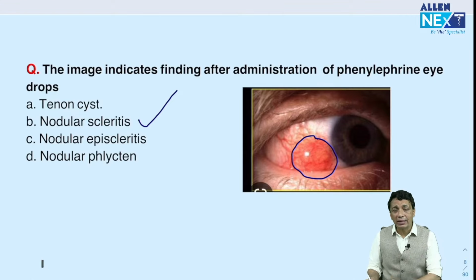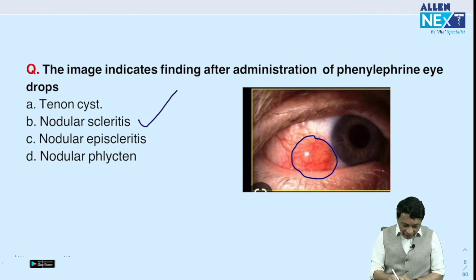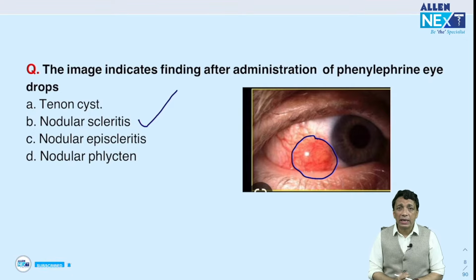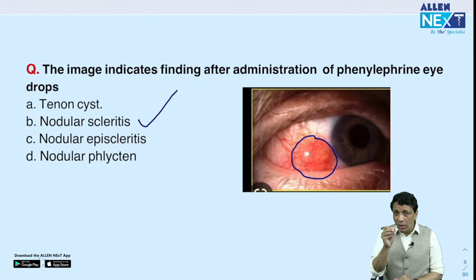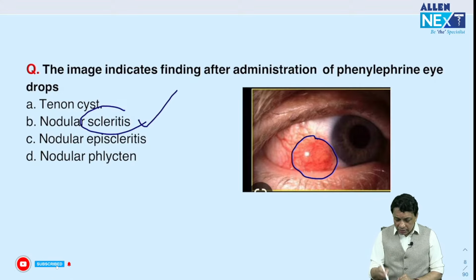Phlycten is an antigen-antibody reaction, and the classic sign of phlycten is pain. On examination, if you do a fluorescein stain, you would find a small ulcer at the top of the phlycten, so it picks up the stain. The answer, ladies and gentlemen, is nodular scleritis, because it is completely red and does not blanch at all.